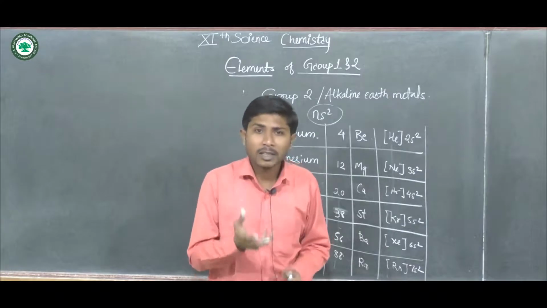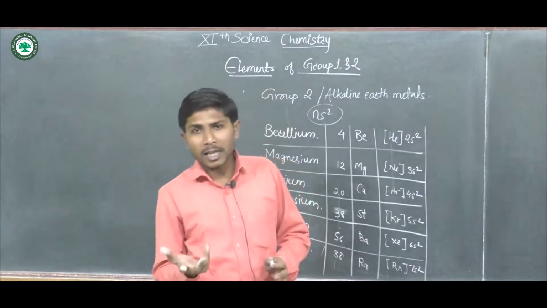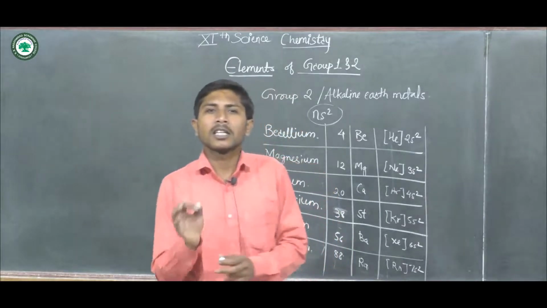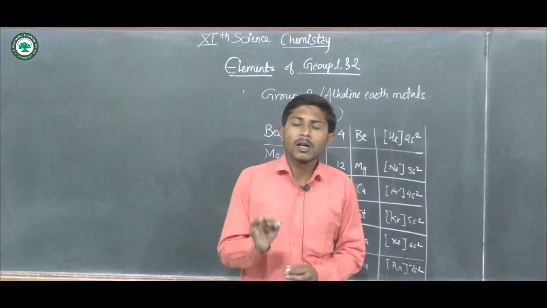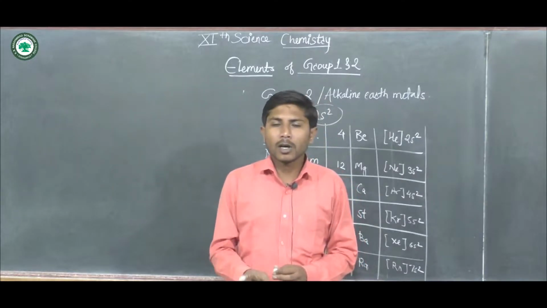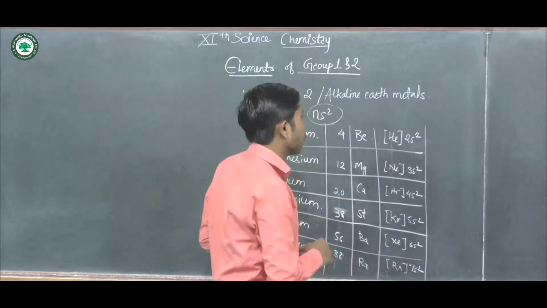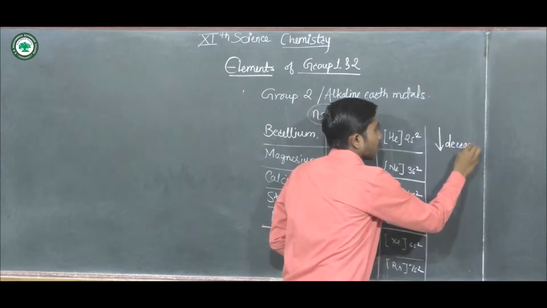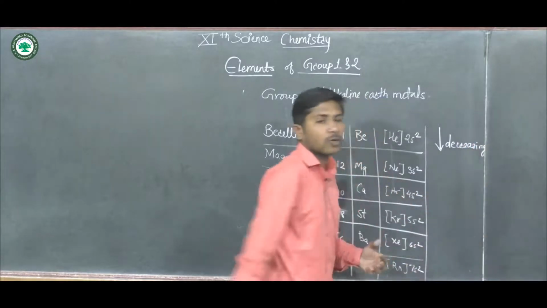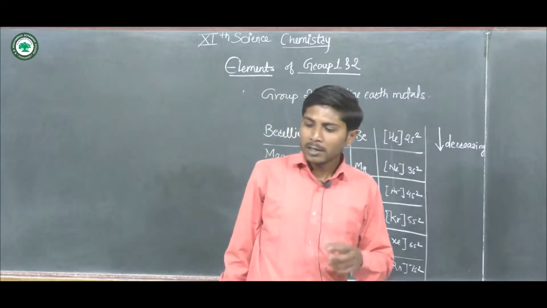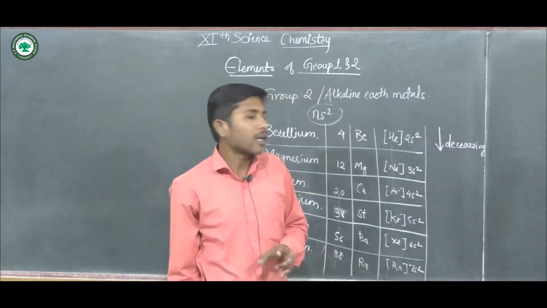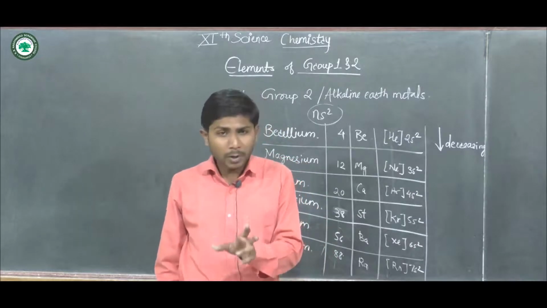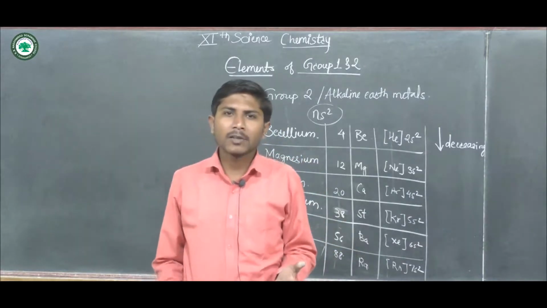As we know, ionization enthalpy and electron gain enthalpy are opposite factors. What is the electron gain enthalpy? That is the change in the enthalpy during the gaining of an electron. As ionization enthalpy goes on decreasing down the group, the electron gain enthalpy also goes on decreasing, because these are all metals and they have the tendency to lose the electron.